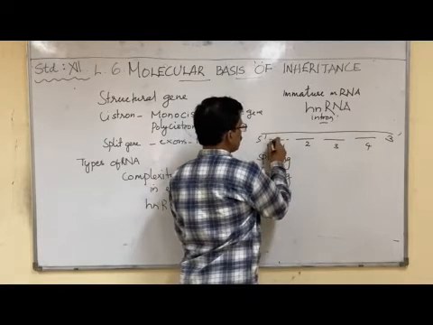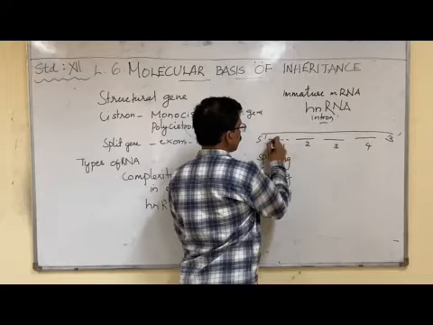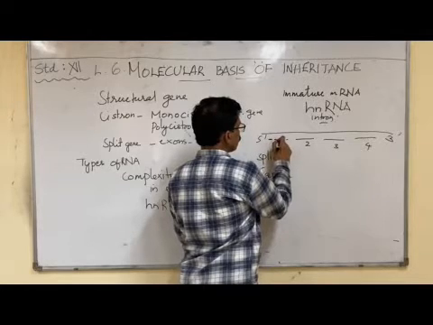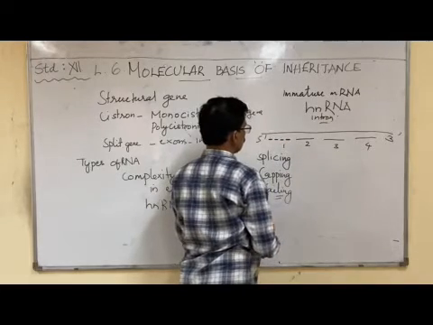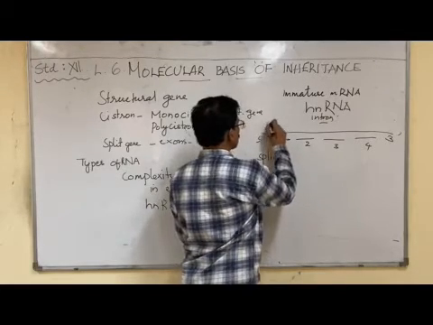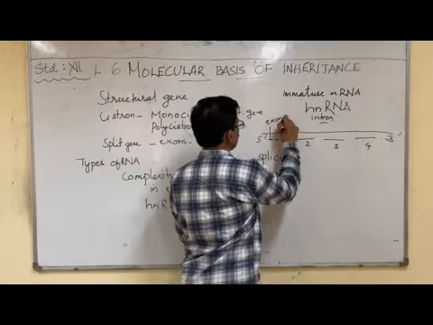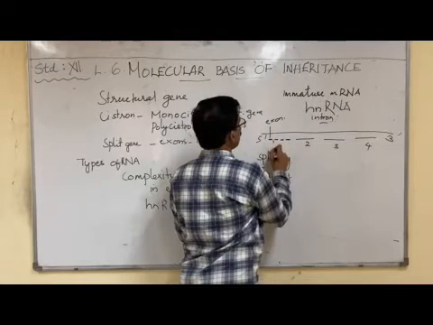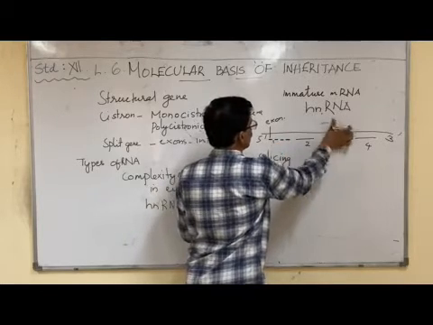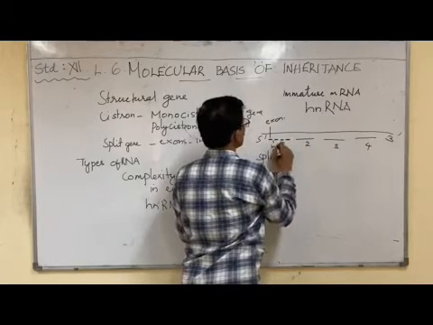The coding sequence, which can code for amino acids, is called exons. And this non-coding sequence is called intron.